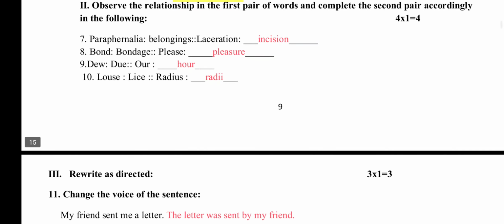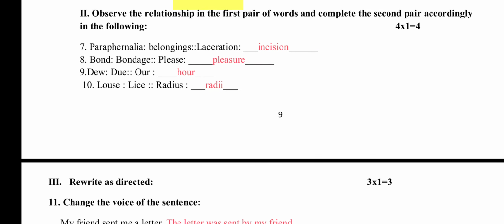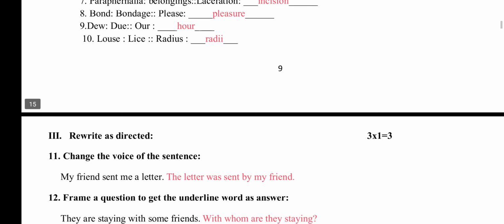Please observe the relationship in the first pair of words and complete the second pair accordingly in the following. Paraphernalia means belongings. So laceration, incision. Operational lacerations happen, so that is the incision. Bond, bondage; please, pleasure. Due: the same spelling homophones. Loaves, lice, radius, radii. The plurals they have asked over here.